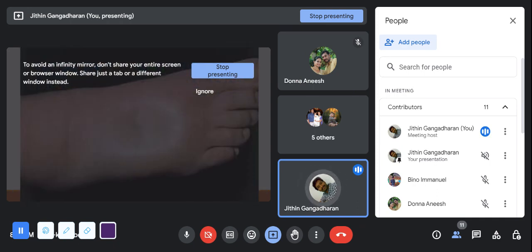Okay. See, edema. And then again, we have two types of edema: pitting edema and non-pitting edema. Pitting edema plus, double plus, triple plus, four plus, it's like that. What is the difference between pitting edema and non-pitting edema? See, when we press on an area of the edema, if the skin is recoiling and maintaining its position, which was normal, within no time, that is known as non-pitting edema.